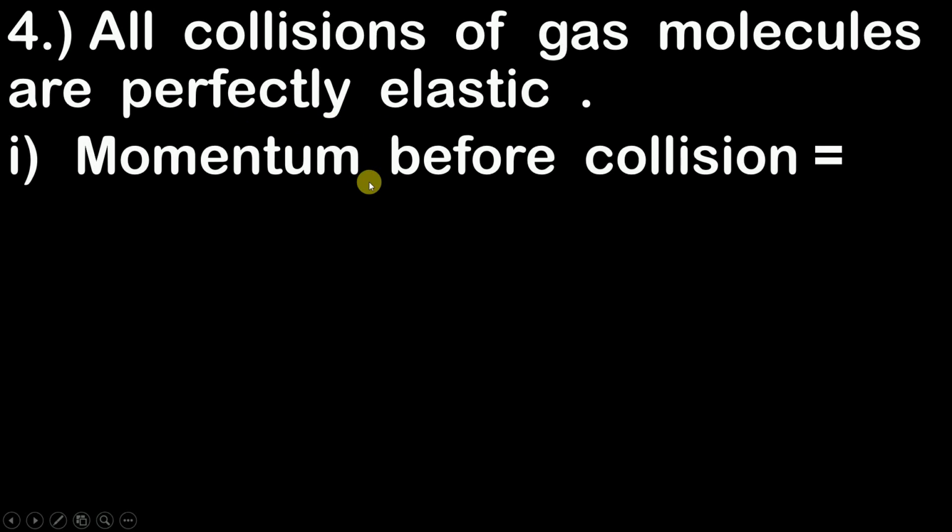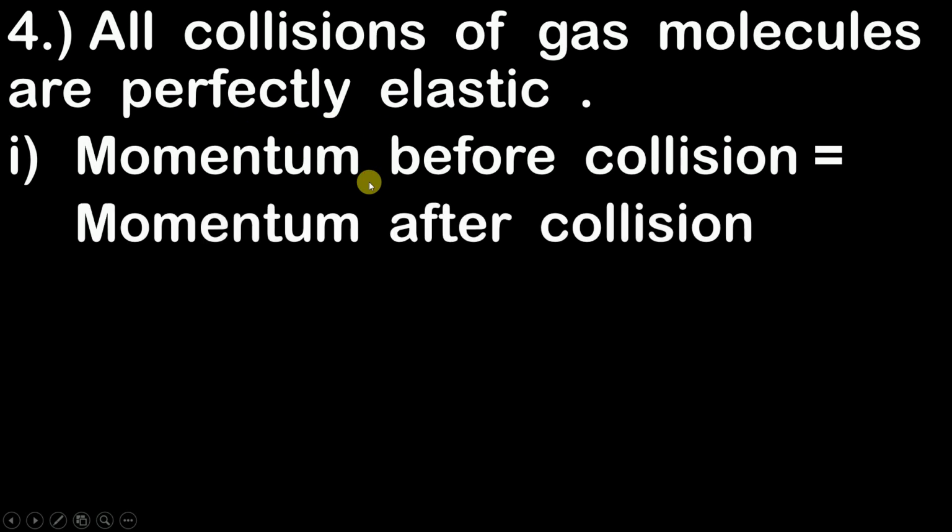The first one is momentum before collision is equal to momentum after collision. This means that the momentum of the molecule before collision will be equal to the momentum of the molecule after collision. So the momentum is conserved.